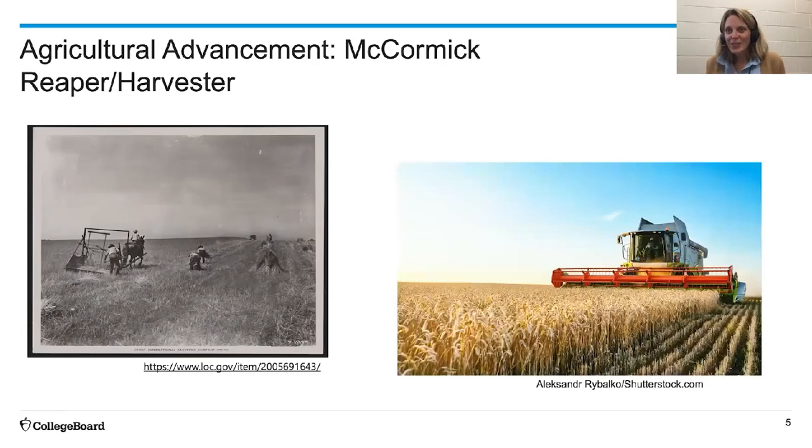Today, take a look at this machine. Look at how wide it is. Take a look at the rows of corn or wheat, or the grains or millet that we're able to then gather at one time.